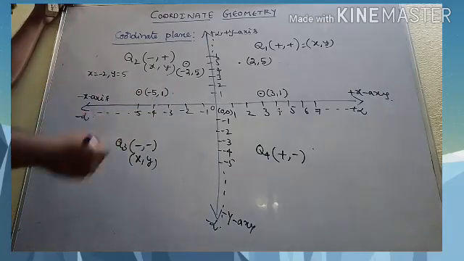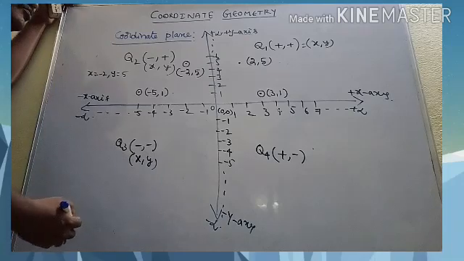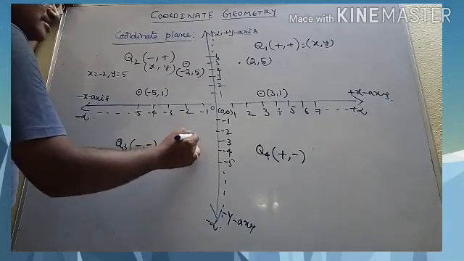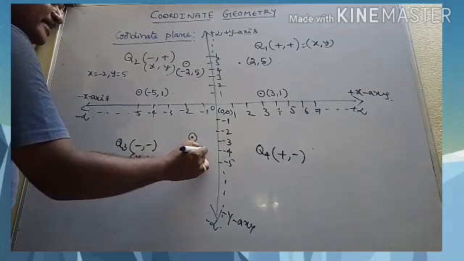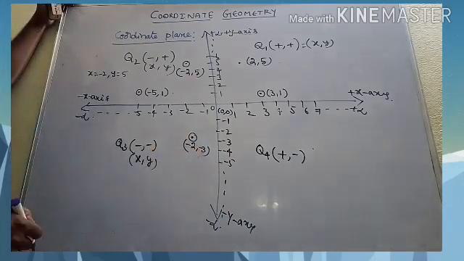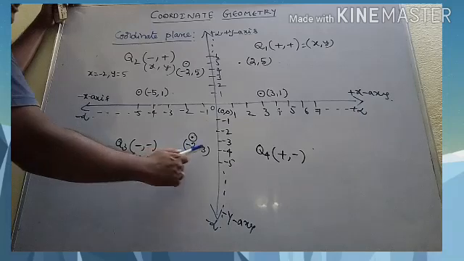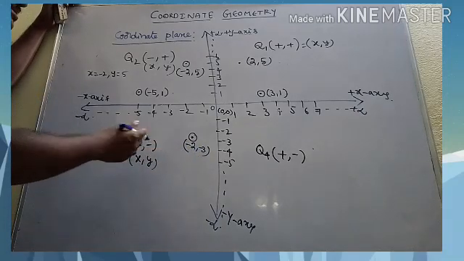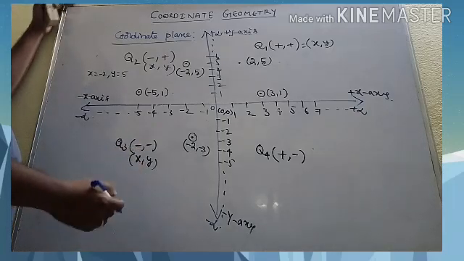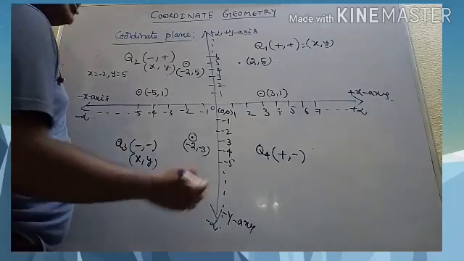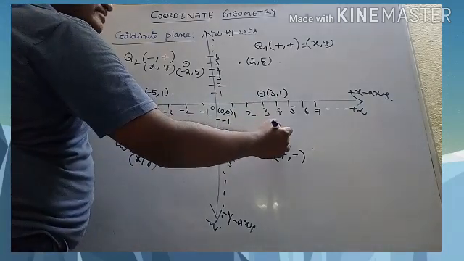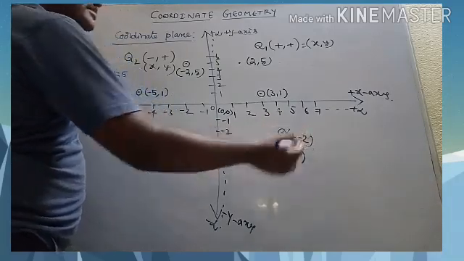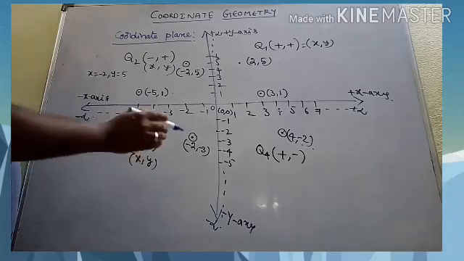Now the third quadrant, suppose you want minus 2 comma minus 3, x is minus 2 and y is minus 3. This is minus 2 comma minus 3, right? x is negative, y is negative, minus comma minus. And if you want 4 comma minus 2, x value is 4 and y value is minus 2. This is 4 comma minus 2, like this we will represent, right? It is in the fourth quadrant.